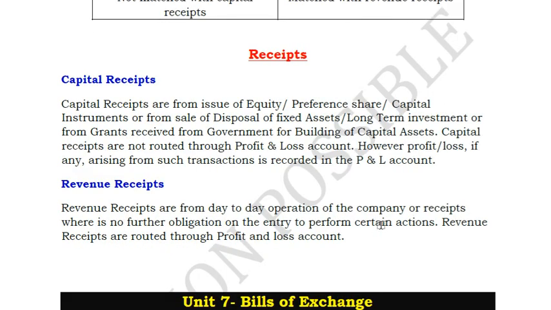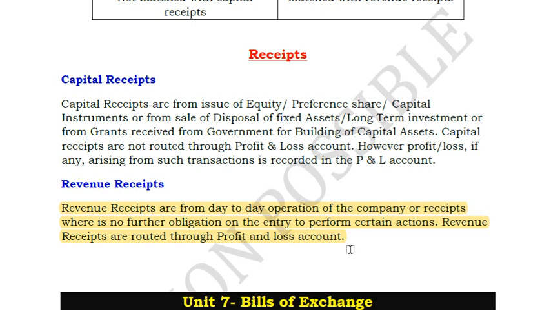So just like what we have seen expenses, there is something called as receipt. Again in receipt, there is something called as revenue receipt, and there is something called as your capital receipts. Revenue receipts, first we will start. It is nothing but the revenue earned from your day-to-day operations of the company, which are routed through profit and loss account. That means you sell some goods, okay? You sell some goods. So what do you get? You get an income. Sales is an income. So income is shown in profit and loss or balance sheet? Profit and loss. Income is on the debit side or credit side? Credit side. Income is on credit side. Expenses are on debit side.